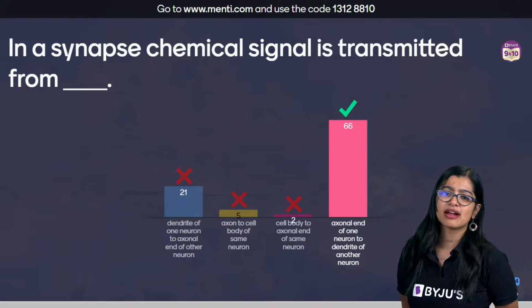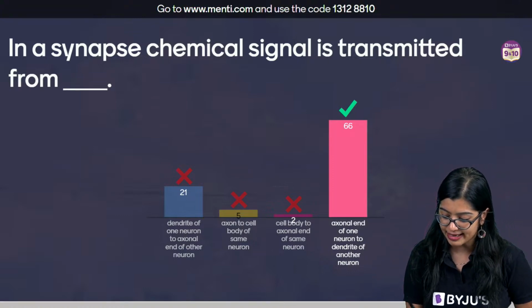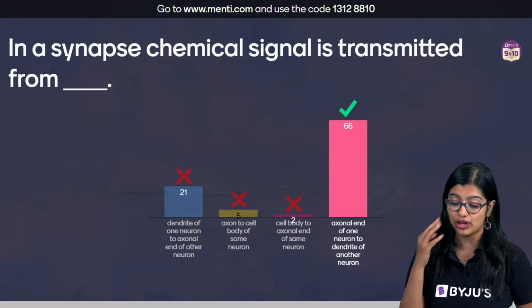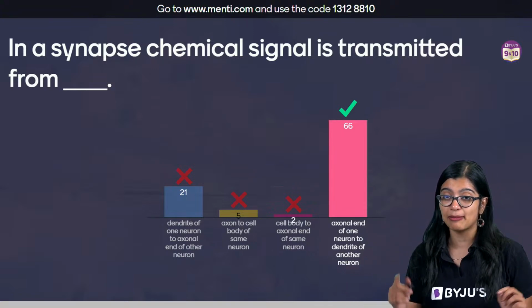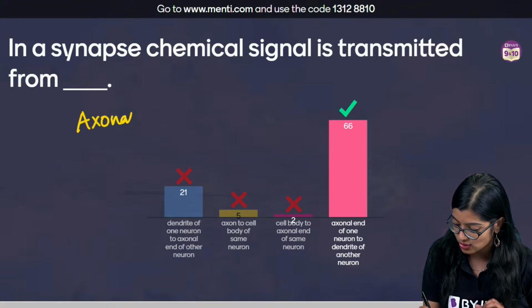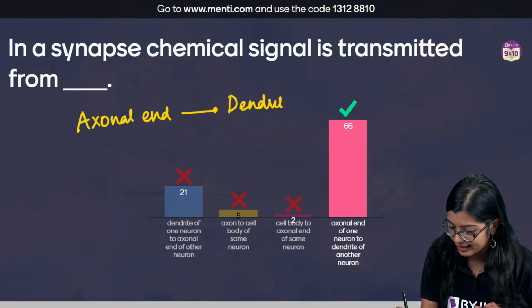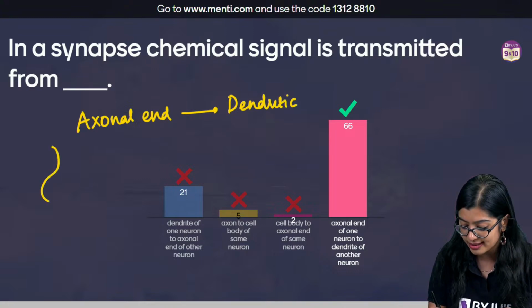Very good, everybody. I can see most of you have got the answer, but some of you got confused. In synapse, chemical signal goes from where to where? It goes from axonal end of one neuron to the dendritic end. We are talking at the synapse.